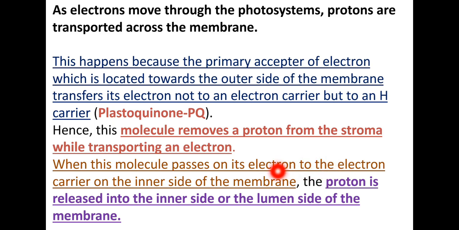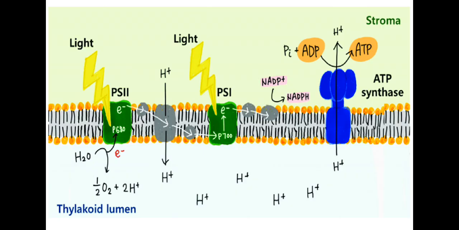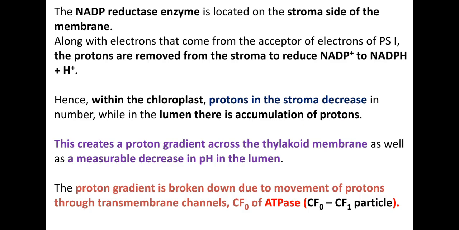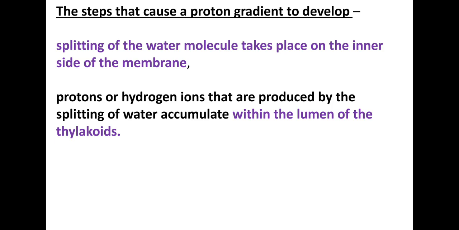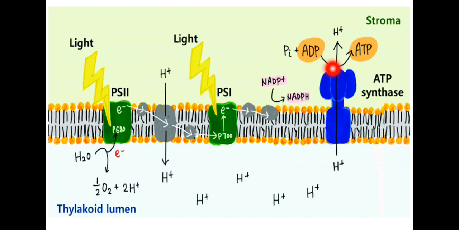Now more proton concentration is present inside the lumen. Because of this, there is a creation of a proton gradient. So the protons will move from high concentration to low concentration, which we can call chemiosmosis. That is a facilitated kind of diffusion. Now while it is transporting along the coupling factor, there is a synthesis of ATP also. So in this way we can study easily how ATP is synthesized.